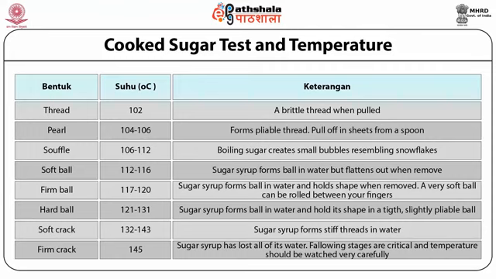Next comes the soft crack stage, which is obtained around 132 to 143 degrees Celsius, and the sugar concentration at this stage is around 95%. The syrup will form strands that are firm yet pliable. This stage is used for making butterscotch, firm nuggets, and taffies.